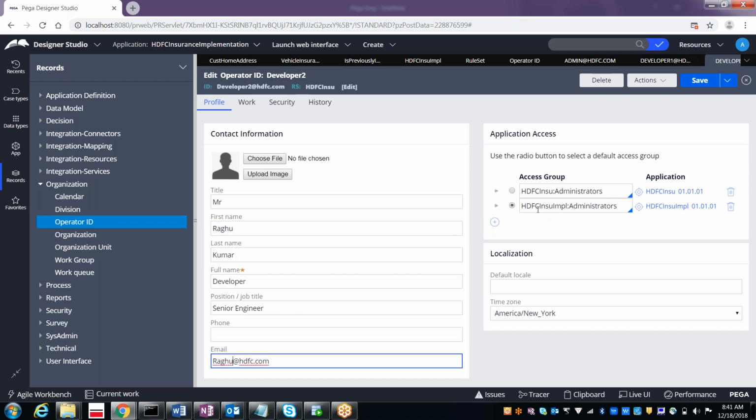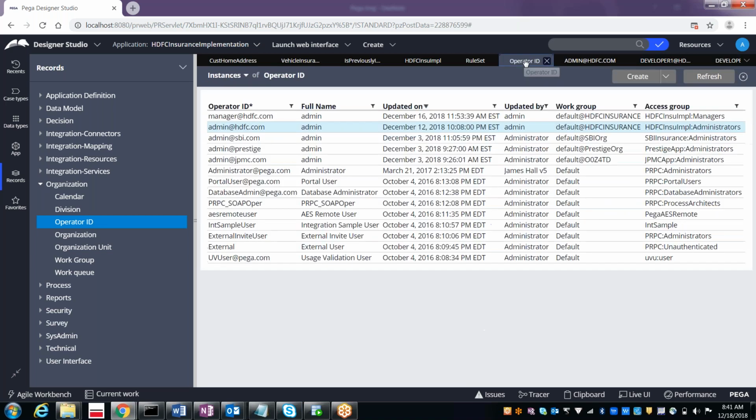The same application, both people want to access it. Save it. Now I created two operators, and both will be referring to the HDFC insurance implementation application.